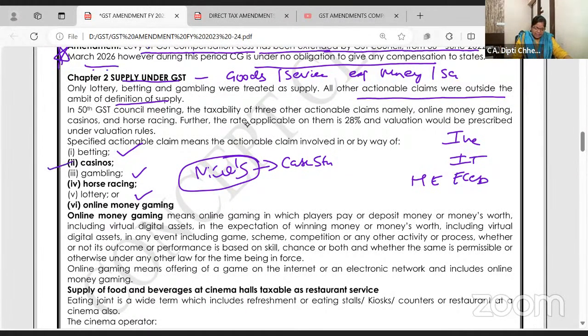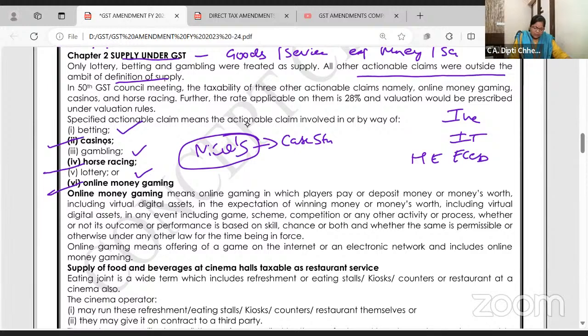Added to this are casinos, horse racing, online gaming. Online gaming, beta, has got an amendment in 4 more chapters. One liner amendment. So if I miss out at the end, just type and send me, ma'am, online gaming. What will be the value of supply, time of supply, place of supply of online gaming, and who will file the return? Everything I will discuss together at the end. Right now, chapter 2 is saying casinos, horse racing, online gaming, you also need to pay GST.